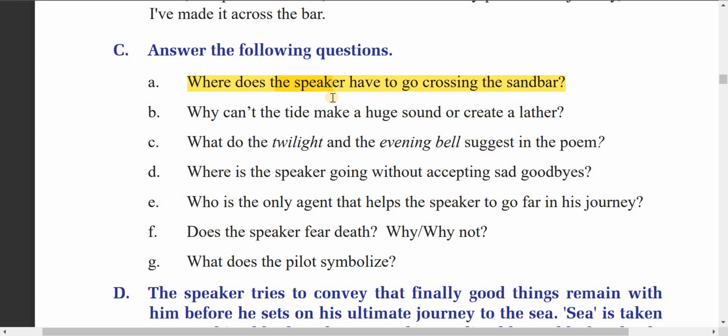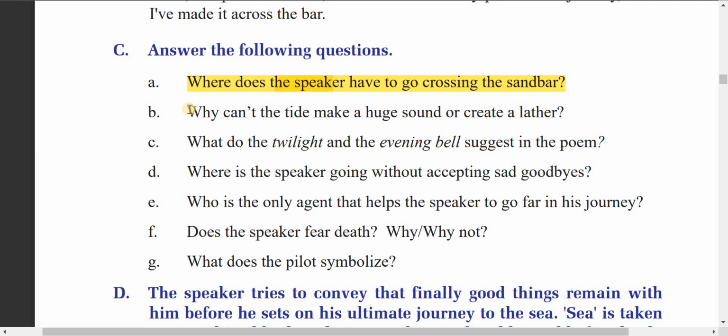The speaker has to go to the next world, the other world, by crossing the sandbar. The speaker has to go to the underworld, we can say, or the new world. It means, in simple words, death, the world beyond this physical world. So the answer is the speaker has to go to the new world where God lives, where we can find God. So this is death.